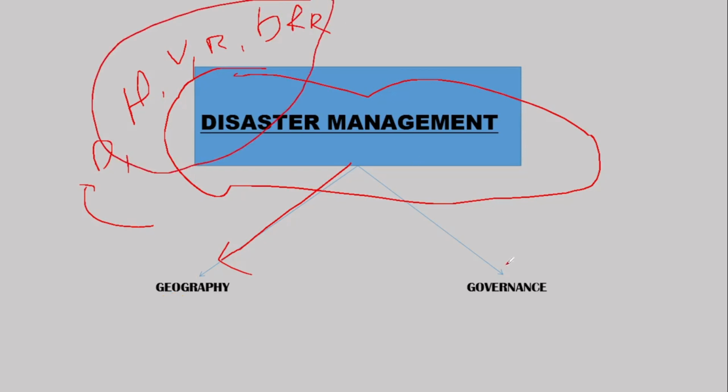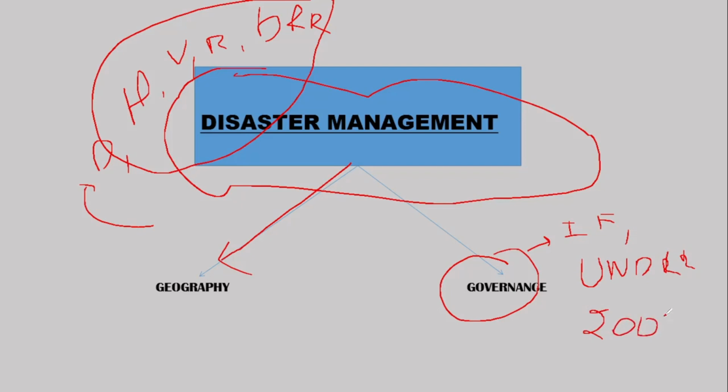Then when it comes to governance, we have different types of international frameworks, like the Sendai, Hyogo. Then you have the UN as well, UNDRR, which we will be reading later on. We have the Disaster Management Act that was passed in India in 2005.